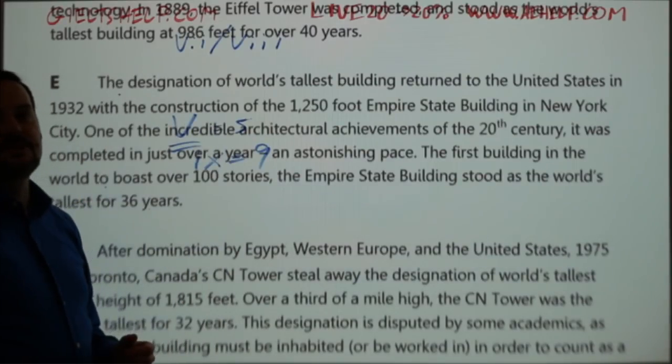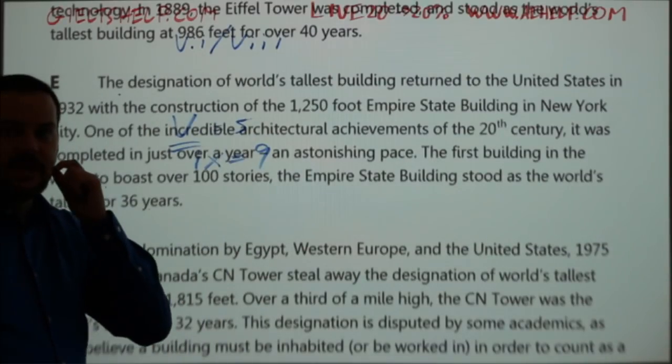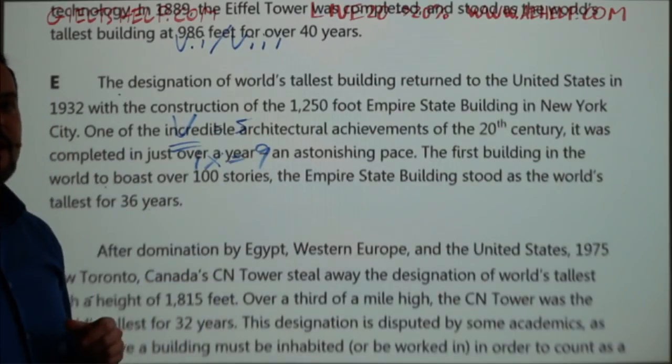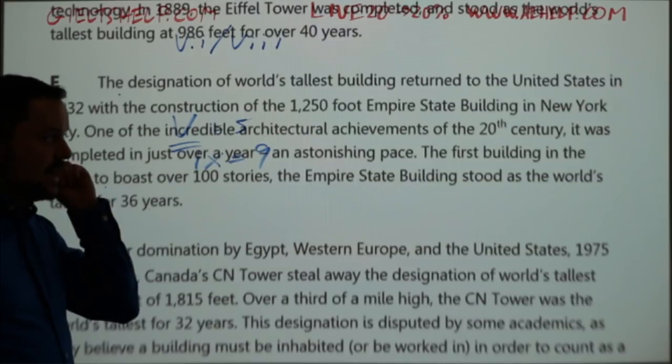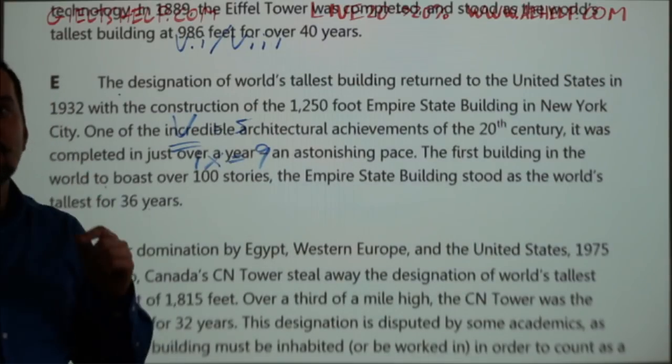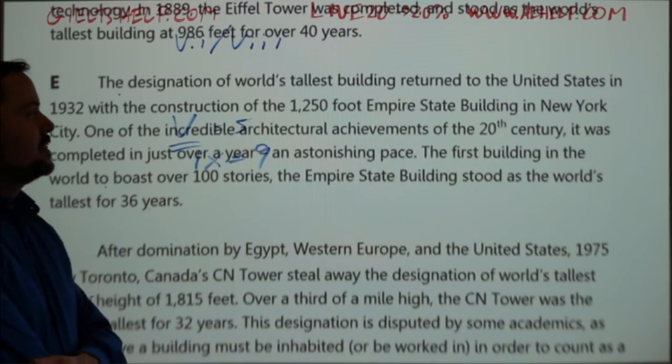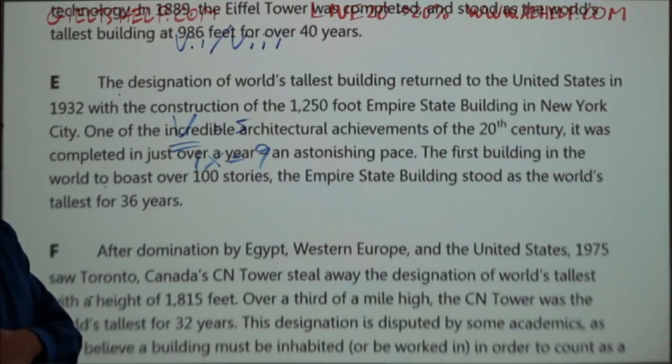Very, very famous. Anybody ever see the Empire State Building in real life? It's one of my bucket lists. I haven't seen it yet. I definitely would like to see that and Niagara Falls. I'm sure I'll go there sometime in the next couple of years. I live on the other side of Canada, although right now I'm in Europe.